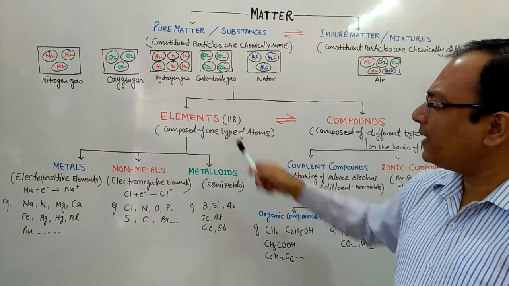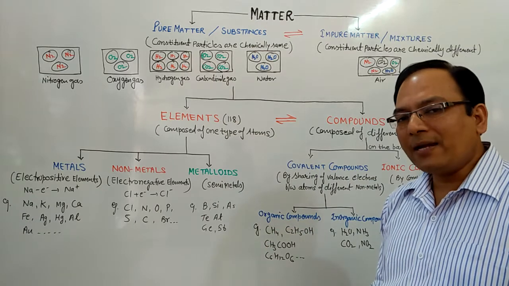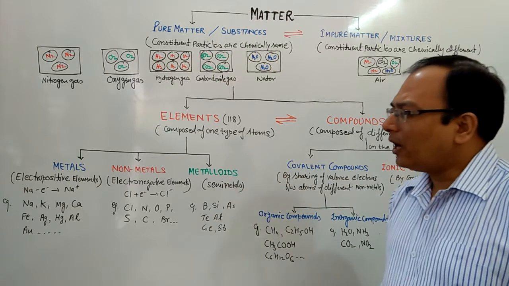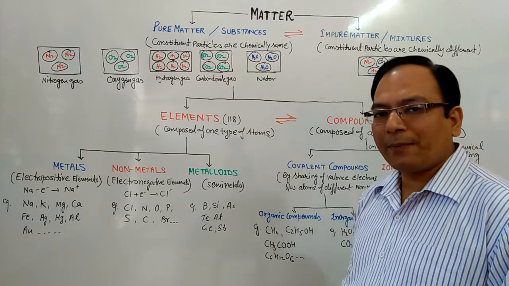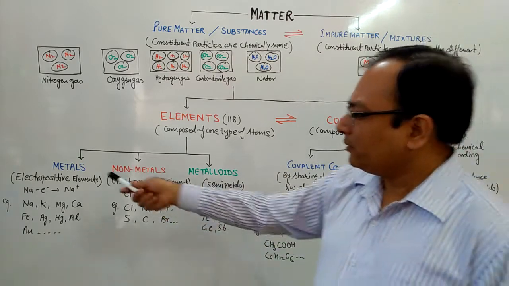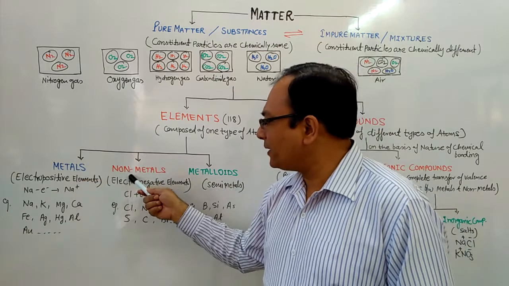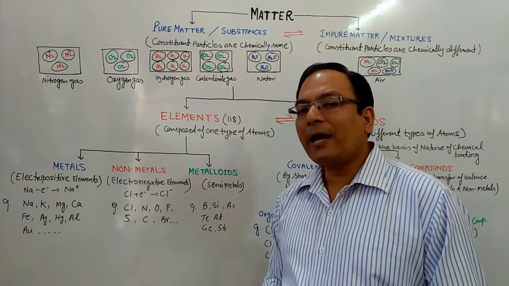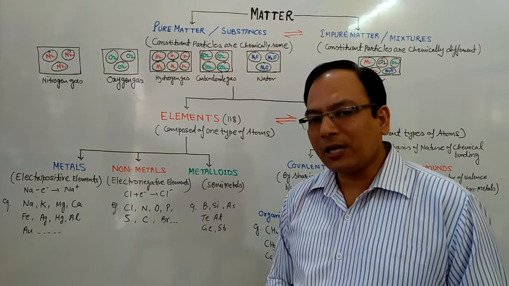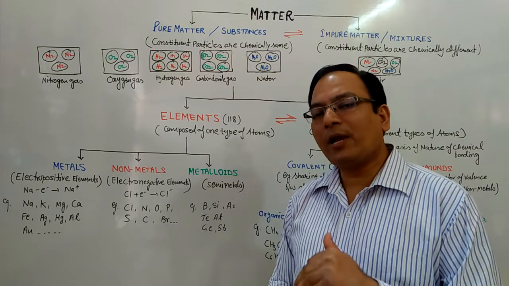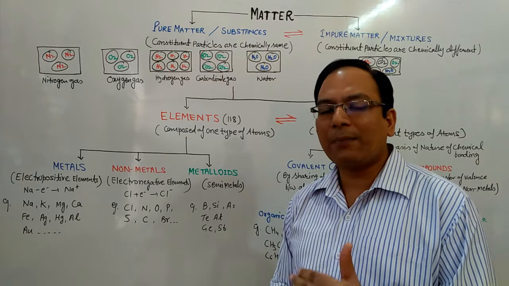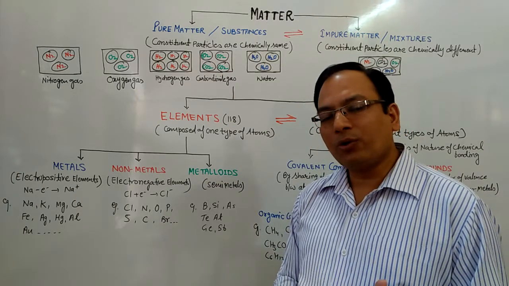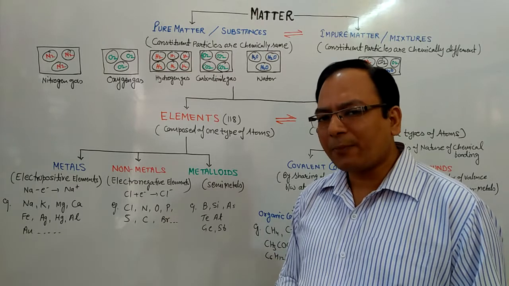So elements are the simplest form of materials. Till date, 118 elements are known. These elements are again classified on the basis of their physical and chemical properties. They are metals, non-metals and metalloids. What are metals? We know that metals have metallic luster, a shining surface, and show electrical conductivity, thermal conductivity, high melting point, high boiling point and sonorous properties.